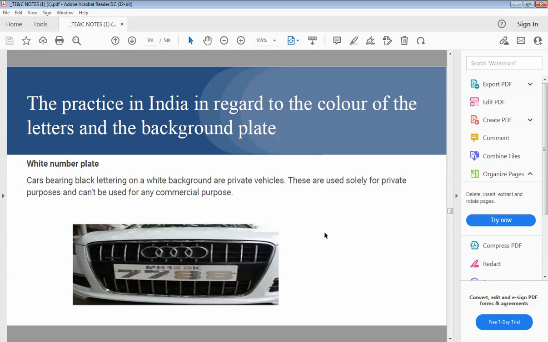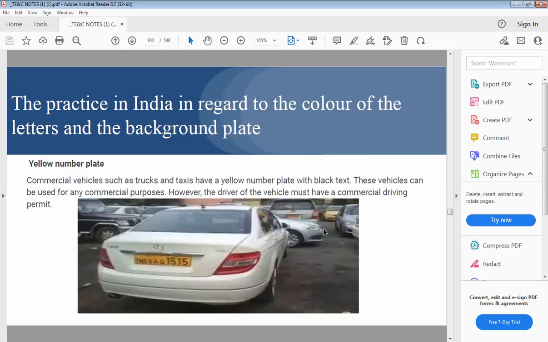So you can see here, there is a white background on which black colored numbers are there. So it indicates that this is a private vehicle and it should be used only for private purposes and not for commercial purposes, right? Suppose there is a yellow number plate, it indicates commercial use. You will find these kinds of number plates on trucks and taxis.